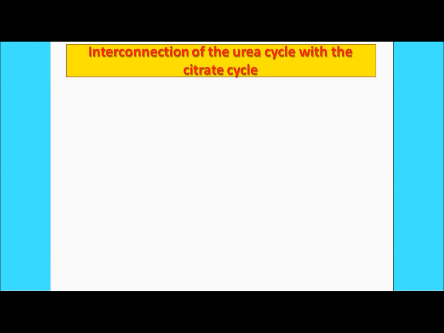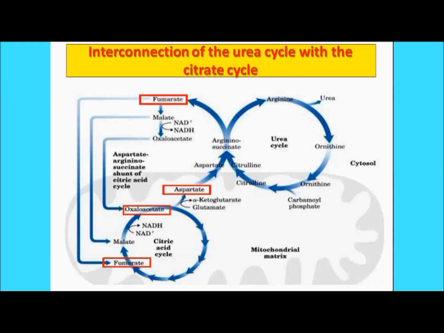Now the interconnection of the urea cycle with the citrate cycle. So what is the interconnection? The tricarboxylic acid TCA cycle, right? So this is the interconnection. Here you can see this is the urea cycle, which we have already discussed in our previous slide. So what actually happens here in the urea cycle? If we start with the citrulline, it gets arginosuccinate, then arginine, right? It will liberate the urea, it will form the ornithine, and it will enter the process, right? This is the cytosol actually.